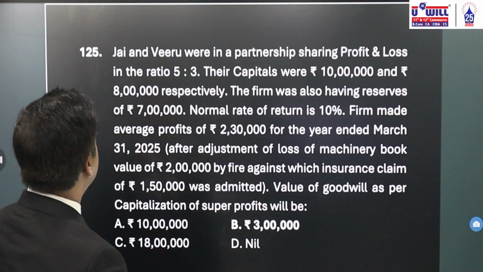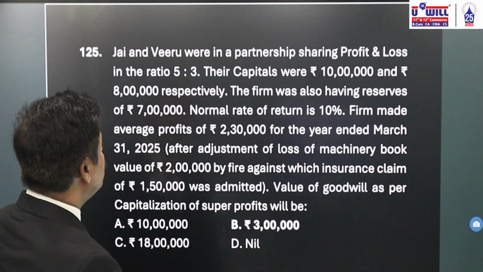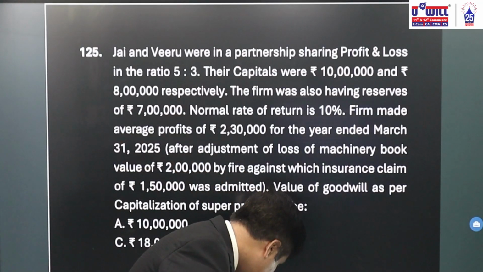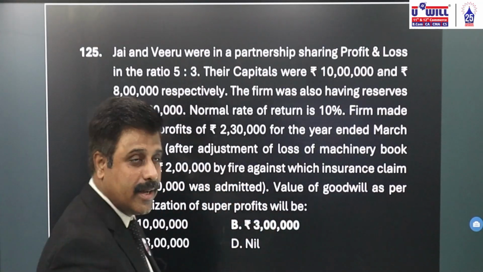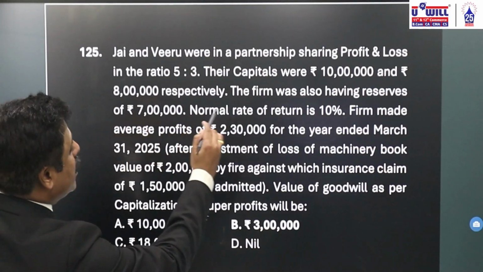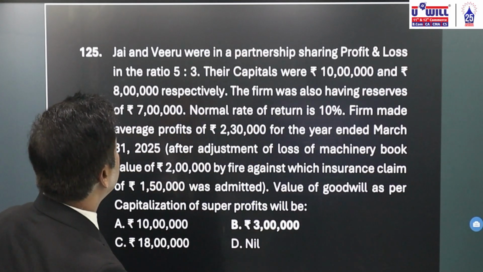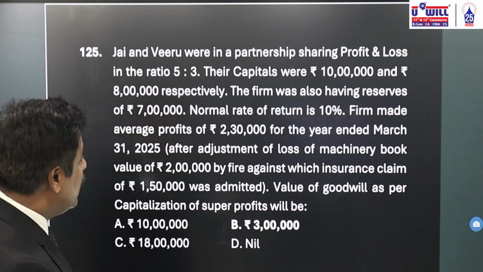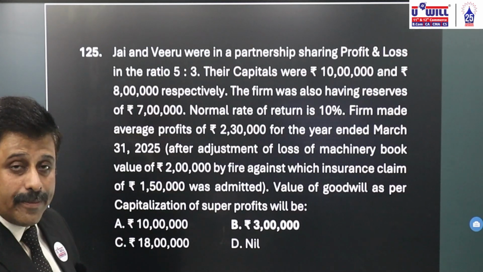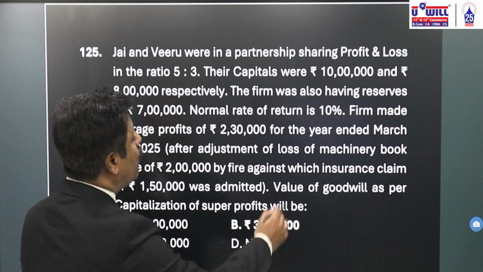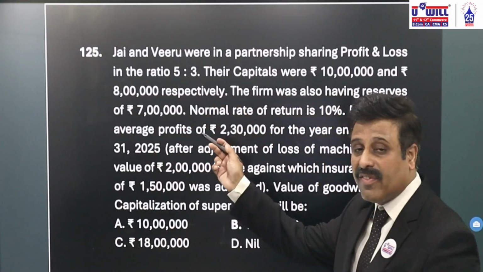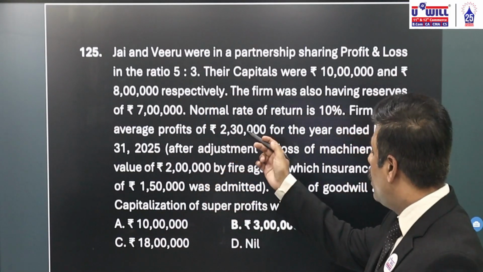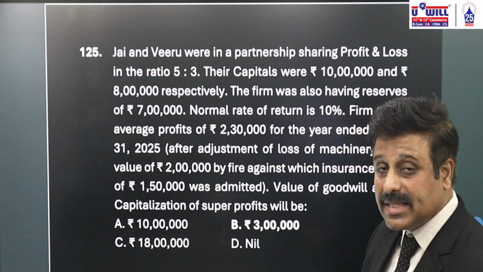Next, Jay and Viru were in partnership sharing profits and losses in the ratio of 5:3. Their capitals were rupees 10 lakh and rupees 8 lakh respectively. The firm was also having reserves of rupees 7 lakhs. Normal rate of return is 10%.